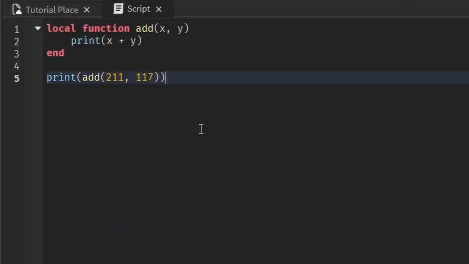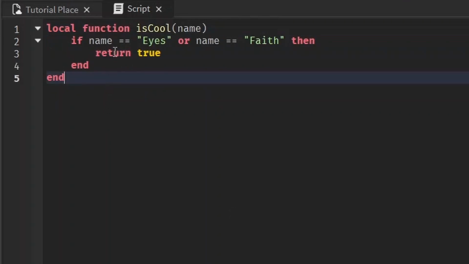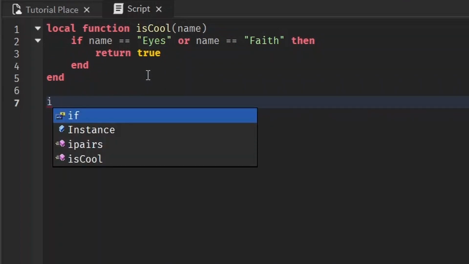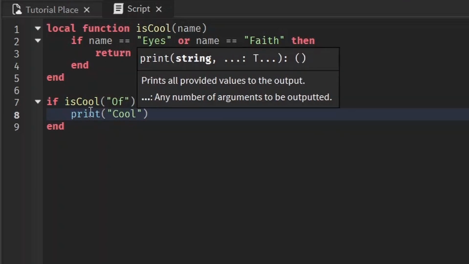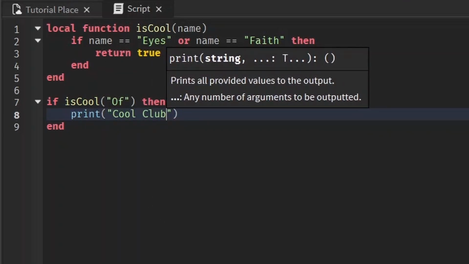Well, sometimes we want to use a function to do some calculations, and for that, it's easier to do a return. We can just use the result in a calculation. I'll show you an example. I just made a little function here that takes in a name and then checks if the name is equal to eyes or if the name is equal to faith. And if that's true, then it returns true. And then I can later easily check if a given name is cool, like if of, then print cool club.